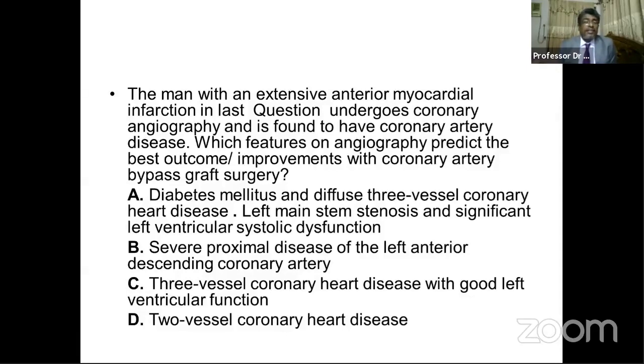And then another option, just to go through: severe proximal disease of the left anterior descending coronary artery. Yes, that's a point. Three vessel coronary artery disease with good left ventricular function. If we have three vessel coronary disease with LV systolic dysfunction, in that case we may have some good results. Two vessel coronary artery disease. But among these four answers, A is the best answer: diabetes mellitus with diffuse three vessel coronary artery disease, left main stem stenosis, and significant left ventricular systolic dysfunction.